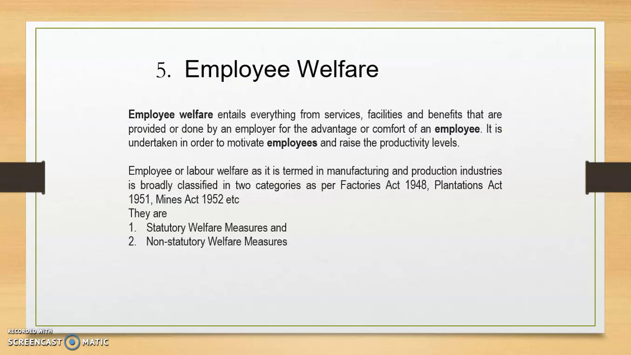And the last operative function is our employee welfare. What is employee welfare? Employee welfare entails everything from the services, facilities and benefits that are provided to the employee. Under employee welfare, we have statutory welfare measures and non-statutory welfare measures. Statutory are those facilities that you have to compulsorily give to the employee, and non-statutory are those facilities which we can give at our own discretion. These are listed out in the Factories Act 1948, Plantations Act, Mines Act, and things like that.